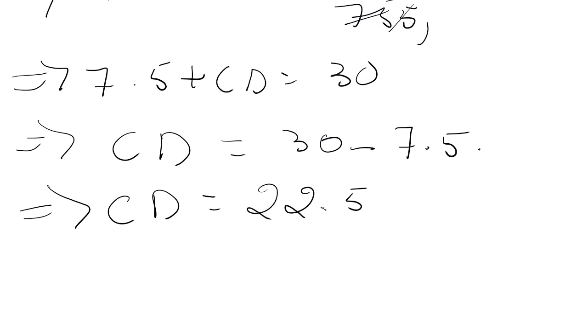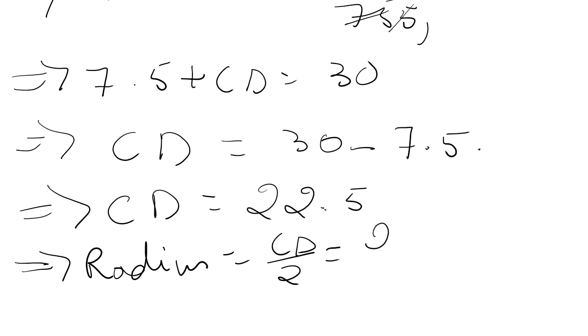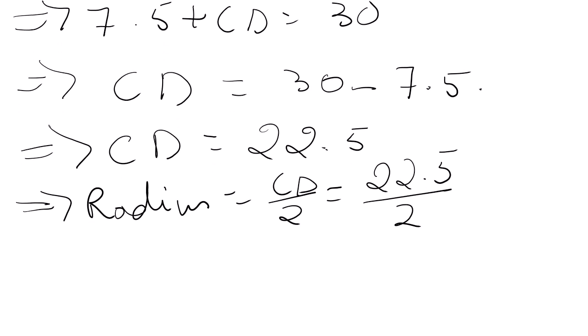But CD is the diameter. They want us radius. So radius is equal to CD upon 2. That is equal to 22.5 upon 2. So that is equal to 11.25 centimeter. Clear? Everyone? Understood everyone? Okay.